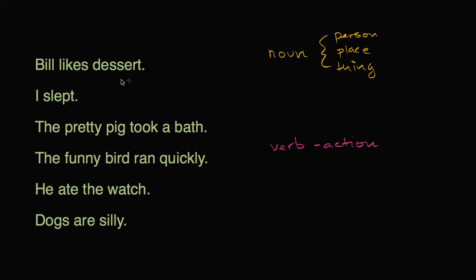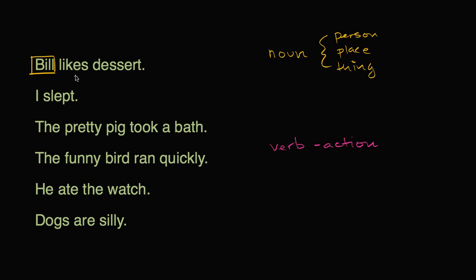So let's first look at this first sentence. Bill likes dessert. So I encourage you to pause the video, look at each of these words and say, is that a person, place, or thing? Or is it some type of action? Or is it neither, and so it wouldn't be a noun or a verb? Let's do it together. So in Bill likes dessert, Bill is a person. So it is a person, place, or thing. So the word Bill is a noun. So that right over there, Bill, that is a noun.